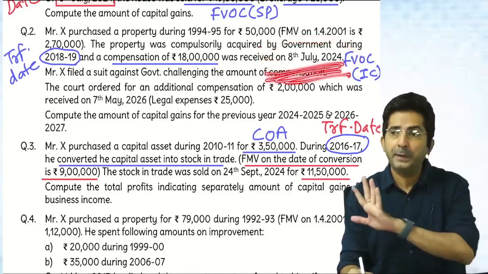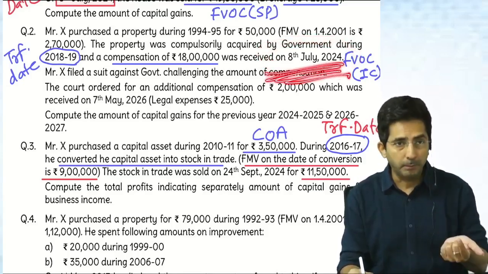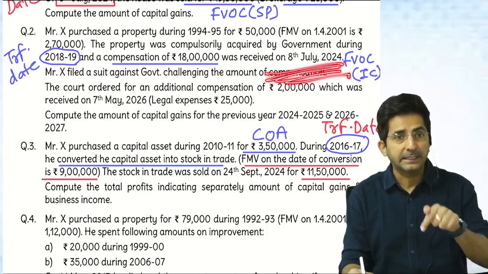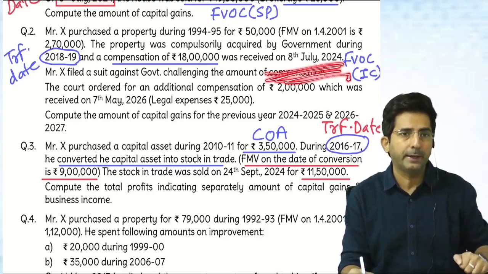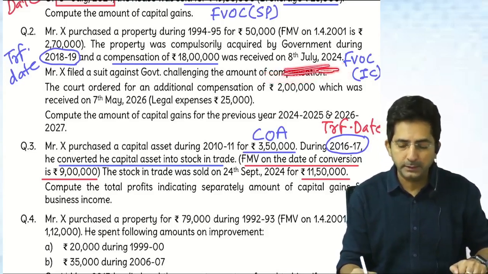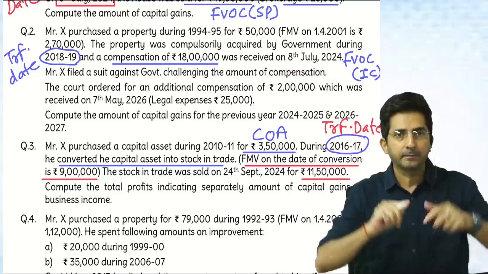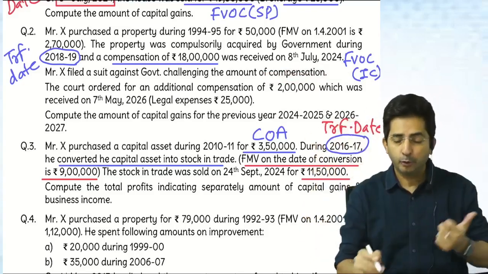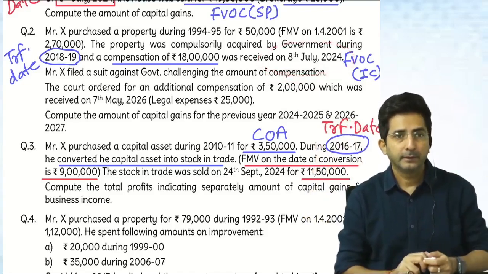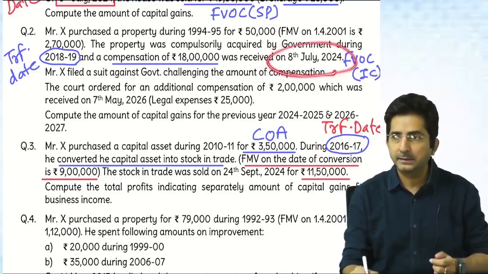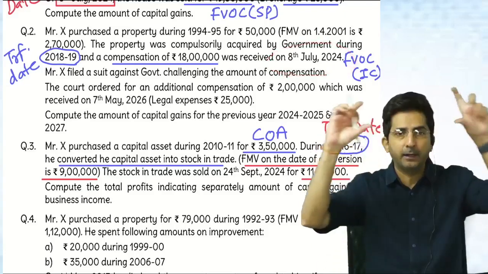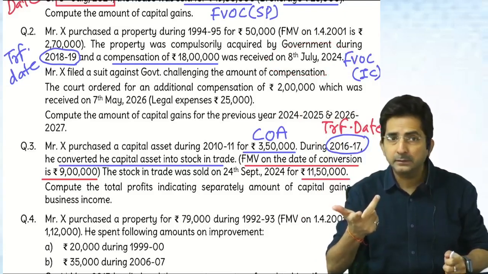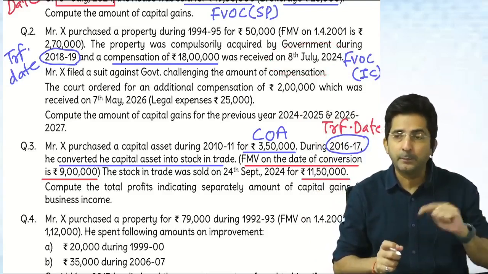In this year, we have to pay the tax. Because in compulsory acquisition, tax liability arises in year of receipt. So in this year, you will have to pay tax. And you know where to mention this year? In the top, in the heading. When you write computation of capital gains, in the bracket you should write 24-25. See, the year when you have to pay the tax is just to be notified in the heading of the computation. But our working of indexation depends upon transfer date and purchase date.